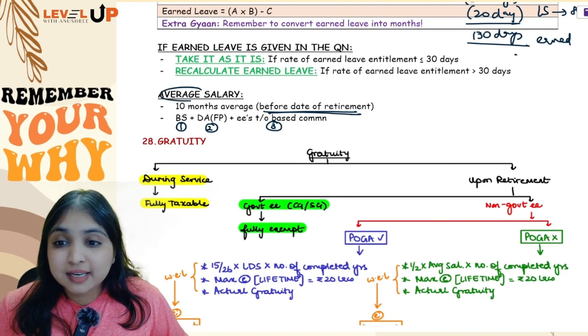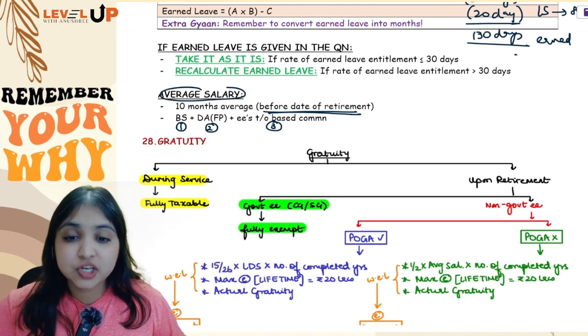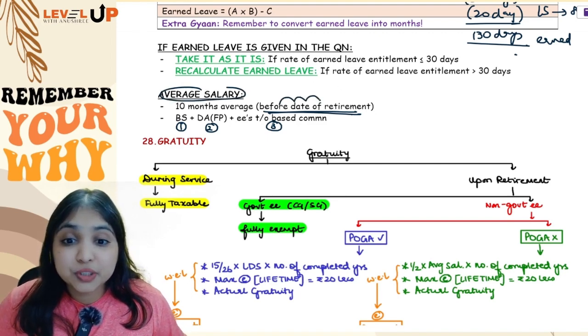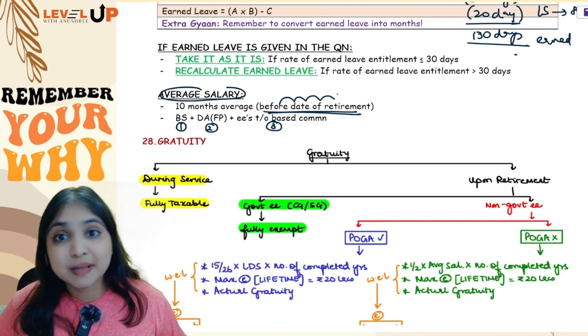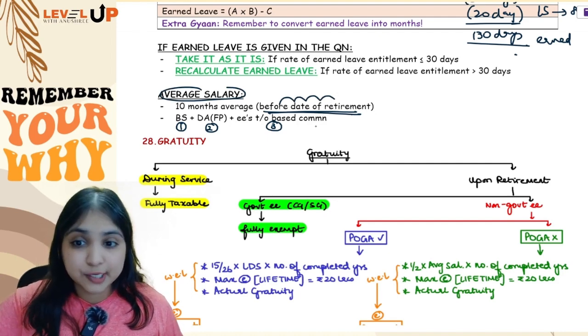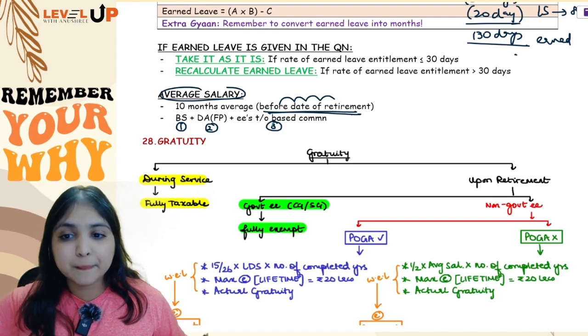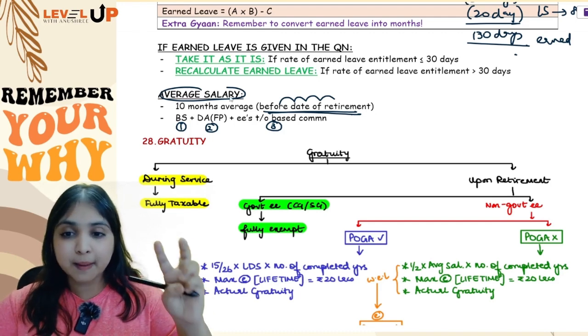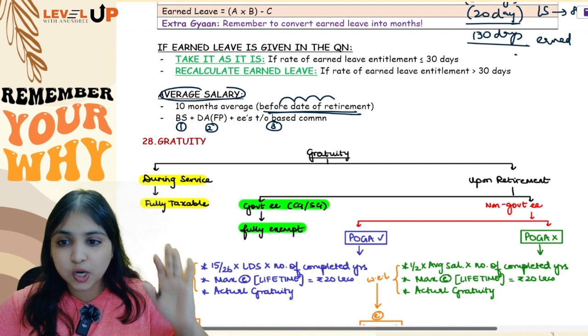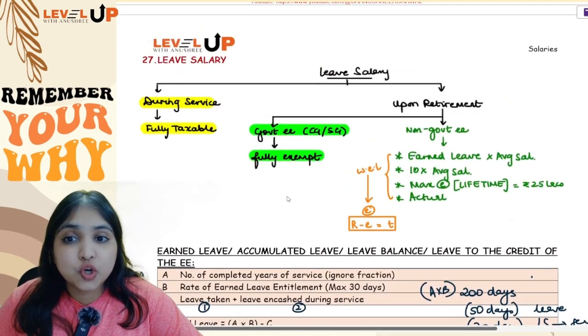So average salary will be how many months average? 10 months average. 10 months before what? 10 months before the date of retirement. Not 10 months before month of retirement. It's 10 months before the date of retirement. And salary will have 3 components: basic salary, DA forming part, and employees turnover based commission. Okay, so with this you've understood the whole leave salary point.